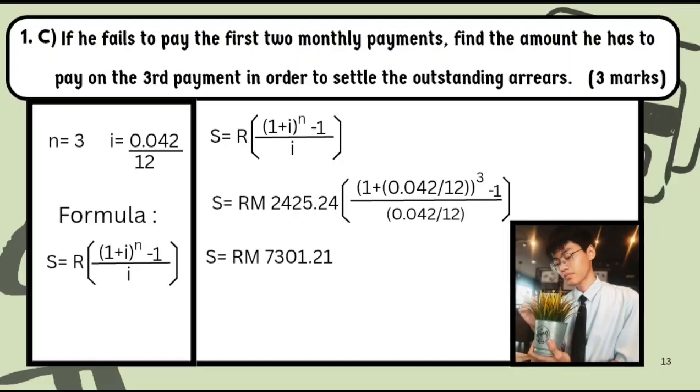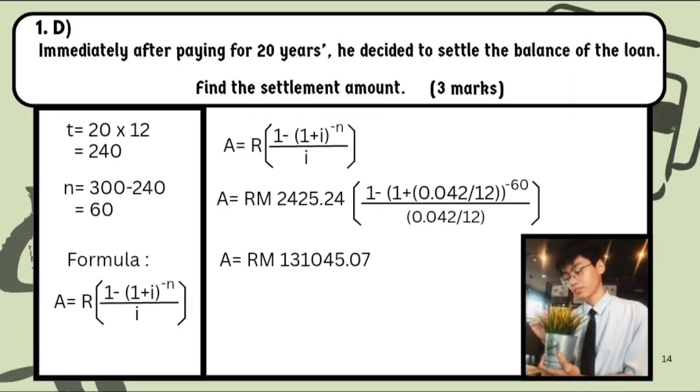Question 1c. If he fails to pay the first 2 monthly payments, find the amount he has to pay on the third payment in order to settle the outstanding arrears, 3 marks. As you can see, n equals to 3, i equals to 0.042 per 12, and you may use this formula to find the S. After adding up all the information, S equals to 7,301.21 ringgit Malaysia.